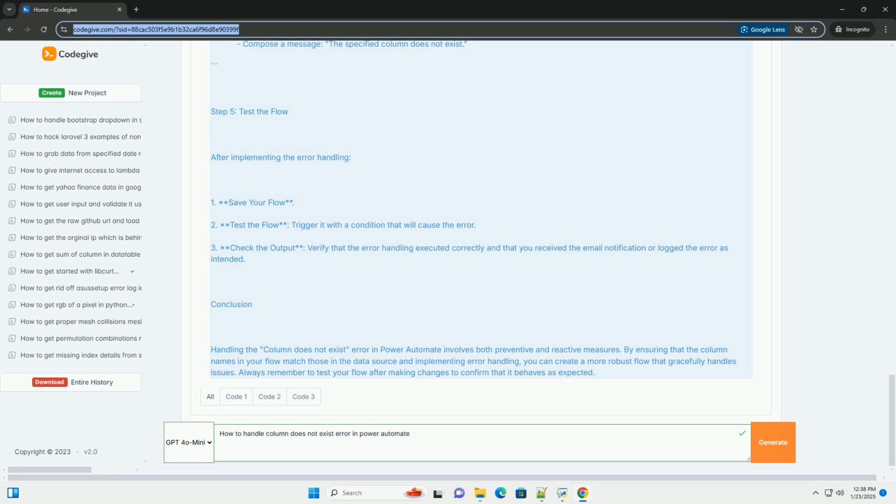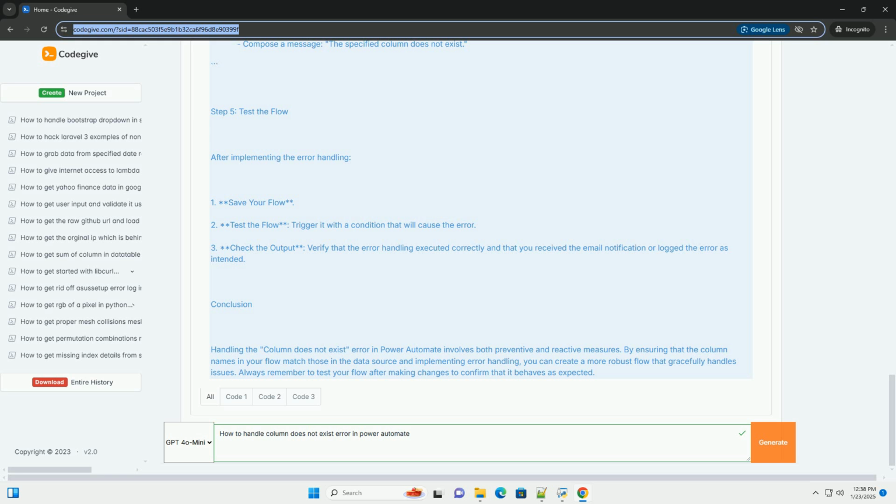Step 4. Use error handling techniques. To prevent your flow from failing due to the column does not exist error, you can implement error handling techniques. Example code to handle errors. Here's an example of how to handle this error using a scope action in Power Automate.